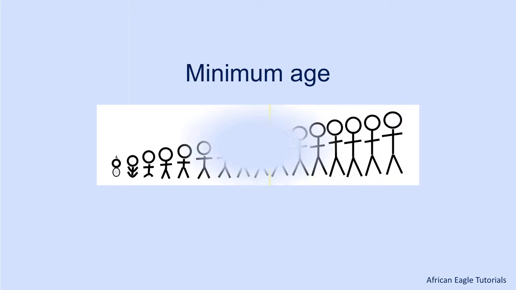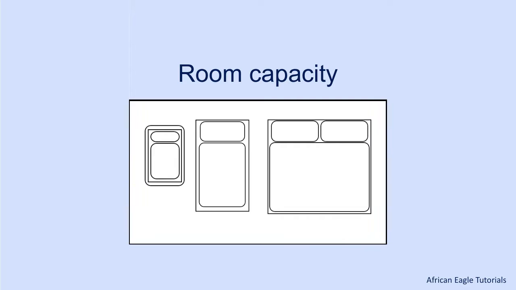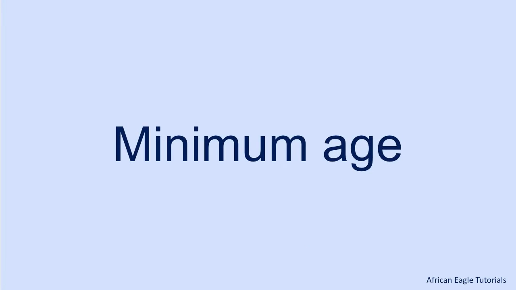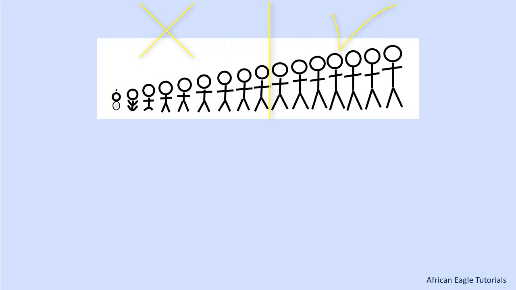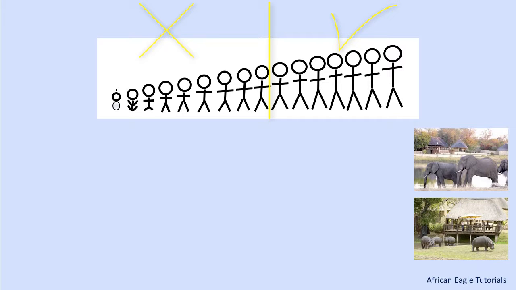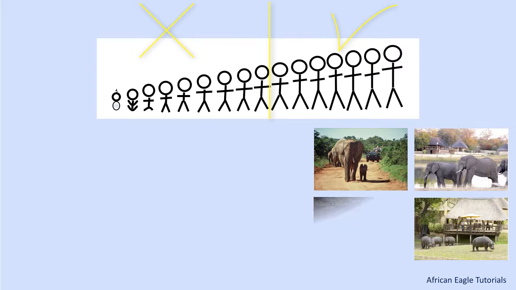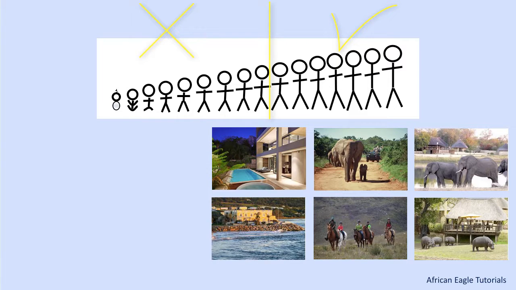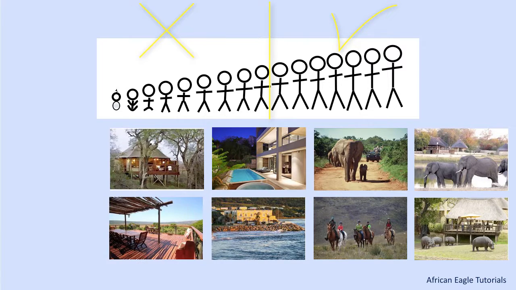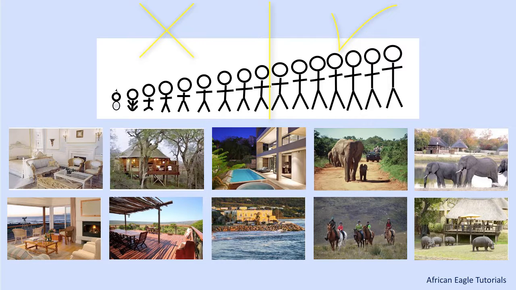Capacity has two components, the minimum age accepted by the provider and the room capacity available at the provider. Some providers do not accept children under a certain age, typically for safety reasons such as unfenced lodges in game reserves, open vehicle game drives and adventure activities, guest houses with unfenced water features, or unsuitable construction, and sometimes because of the value of furnishings or to preserve a tranquil atmosphere. This is a policy decision made by the provider. It does not affect the rate, but rather whether the service can be used at all.